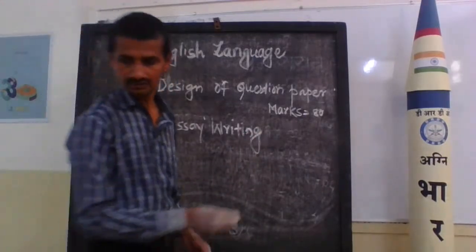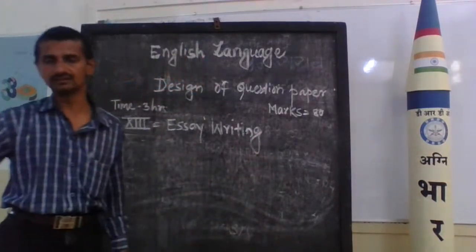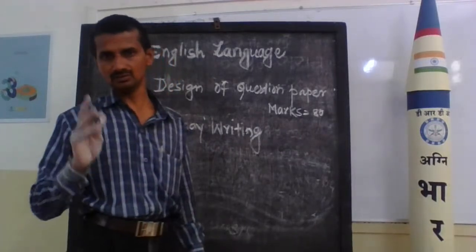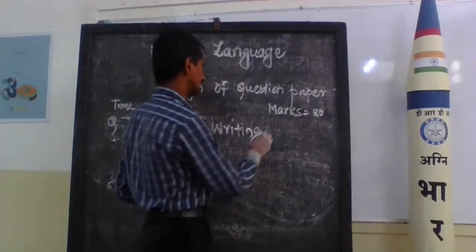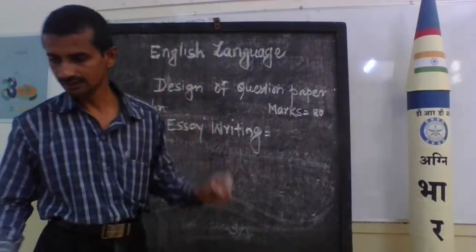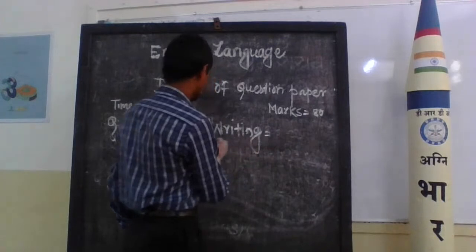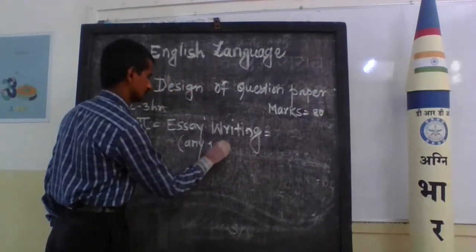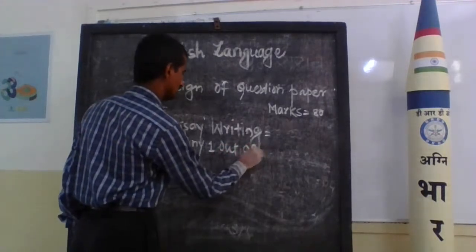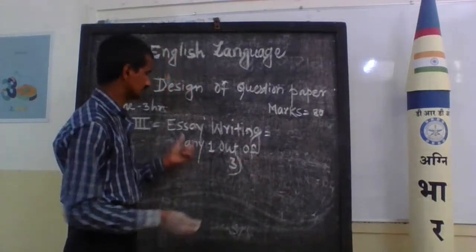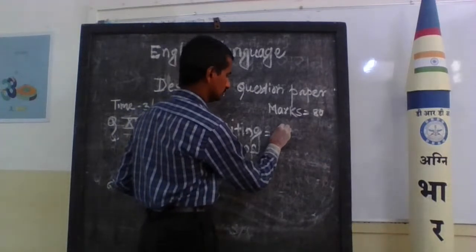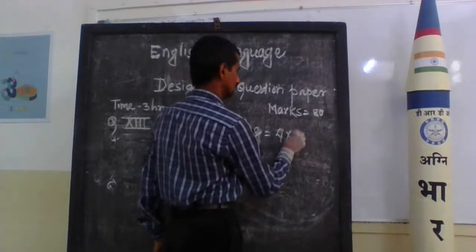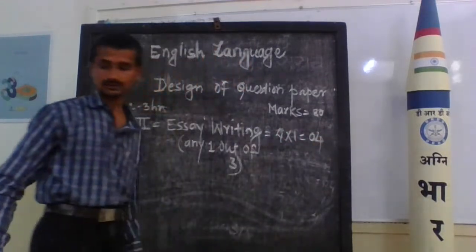They'll give you three essays, and out of three, you can write only one. You should attempt only one. Essay writing, one out of three, and you get 4 marks. 4 into 1, 4 marks.